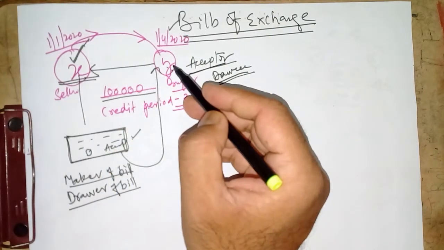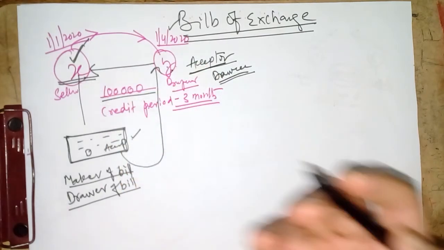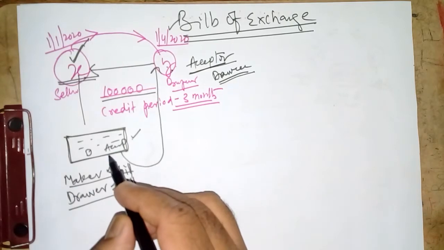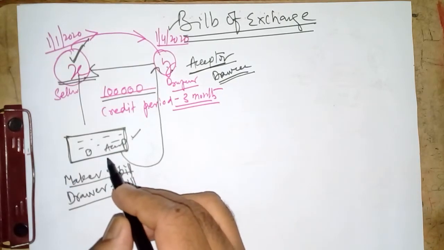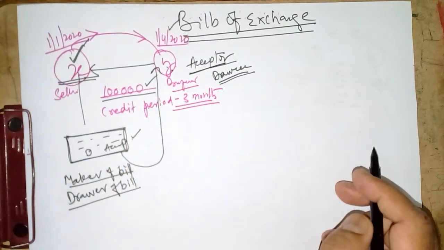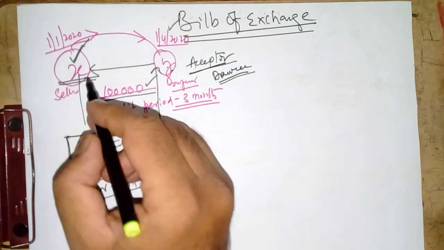If Y denies payment, X can file a legal suit or take legal action against Y, stating that this bill has already been accepted. This is documentary evidence that he has to pay me 1 lakh rupees. Right? Clear? So what is the importance of bills of exchange here?